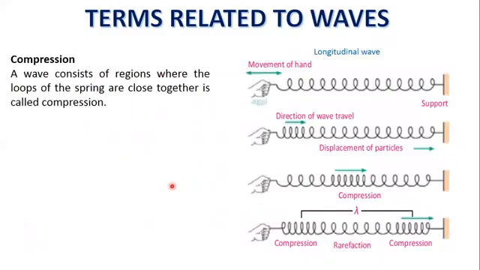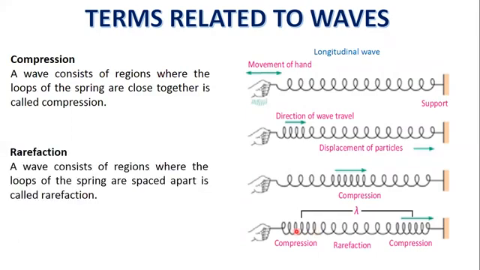Compression: a wave region where the loops of the spring are close together is called compression. A wave region where the loops of the spring are spaced apart is called rarefaction.